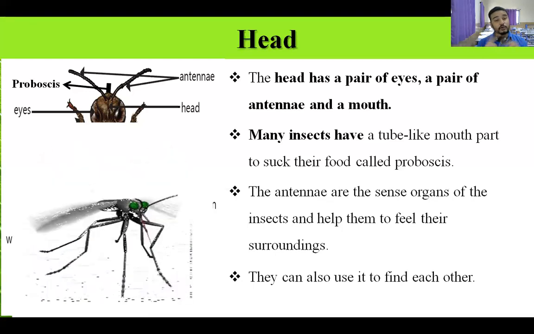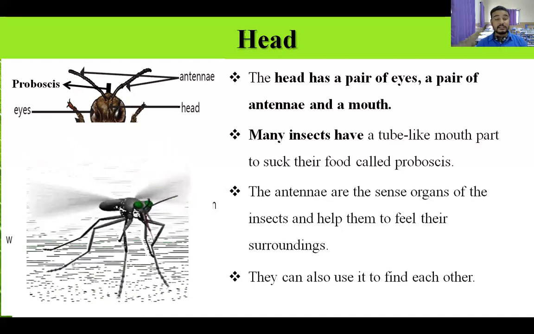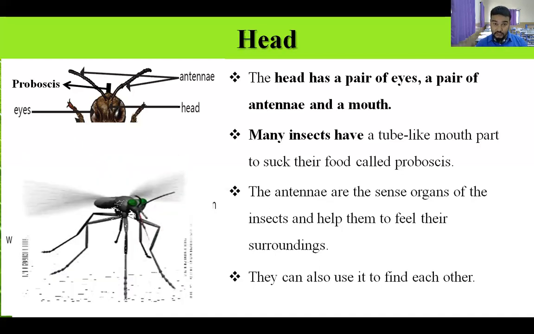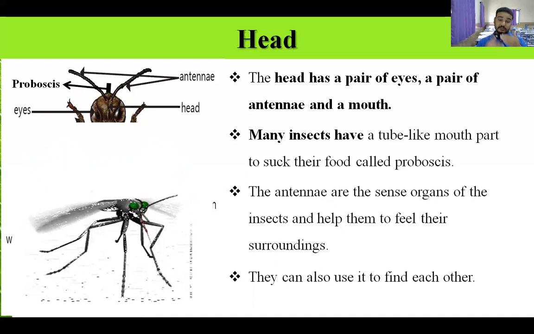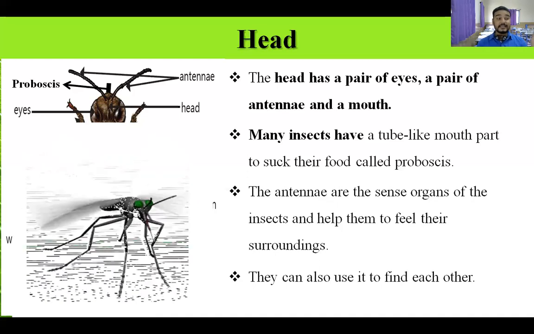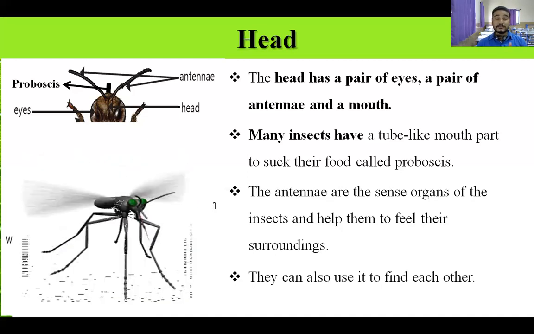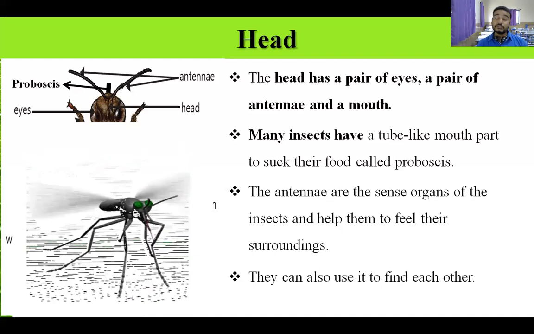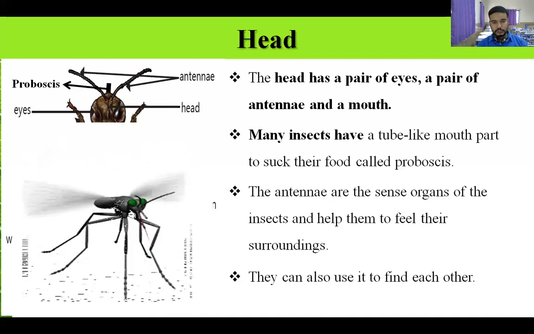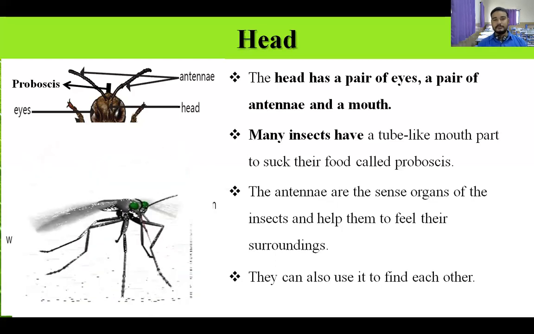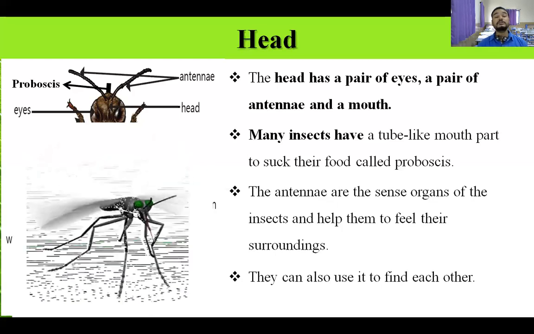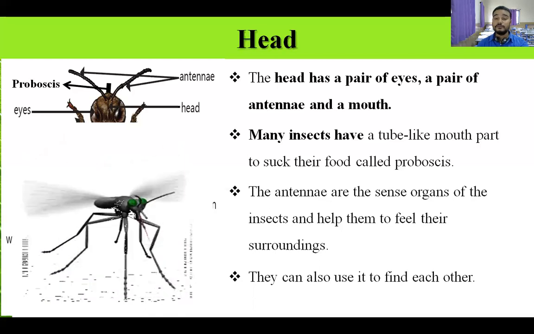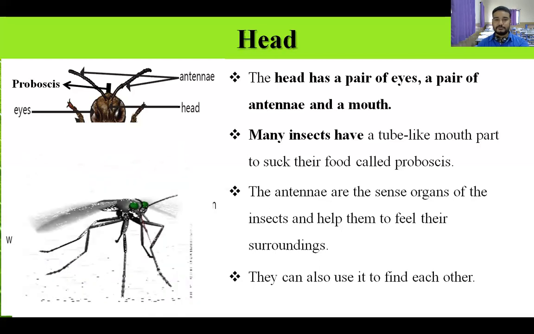Then what is the function of the antenna? They use the antenna as their sense organ, and using this sense organ, they can feel the surrounding also. Other than that, they can find each other also using the antenna. Got it? This was about the head part of the insects.